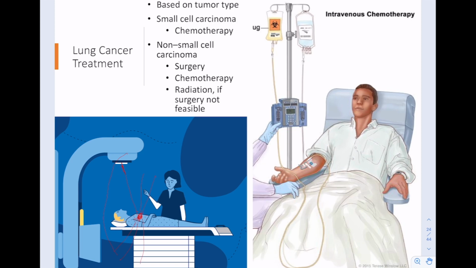So again, we're trying to remove as much of the tissue as possible, taking out a lot of the margins too, so that any of the small stuff that you don't really see also gets taken away. So some of the healthy tissue is going to have to come out too. Then you're going to do maybe chemotherapy, radiation to get rid of the rest of it too, if possible.